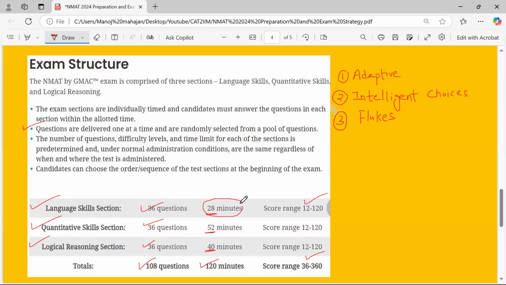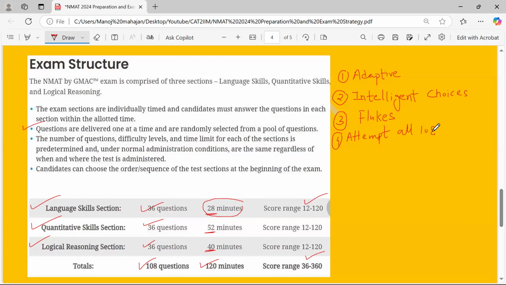So one thing is very sure that you have to attempt all 108 questions for sure. So that has to be there. Attempt all 108. Don't miss out a single one because there would be a penalty, right? So this has to be kept in mind when you're going to write the NMAT.